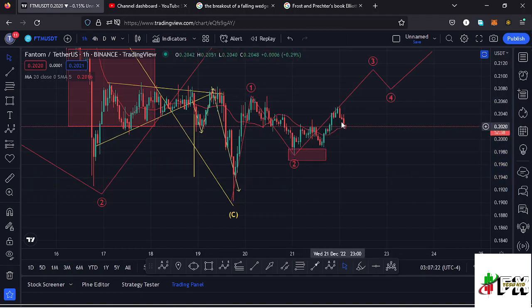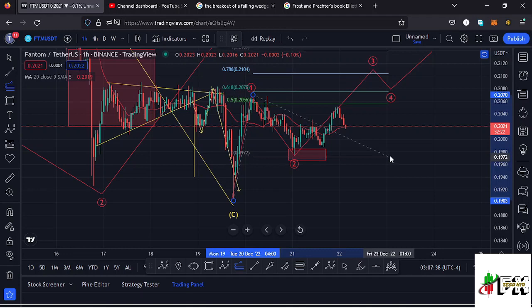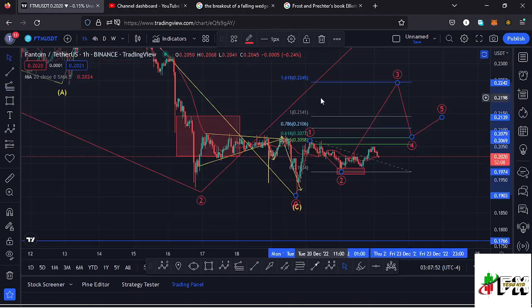That's why we are seeing this a little bit of a bounce to the upside, where we have managed to break above the 20-day MA, meaning it's now acting as support. Sketching out a minimum target area to the upside in the formation of this wave 3 using a trend based Fibonacci, connecting it from the low of the first wave to the high of that wave 1, then dragging the fibs to the low of the second wave, that gives me a minimum target area to the upside in the formation of this wave 3 at the fib level 1.618, which perfectly lies at around the $0.2245 mark.